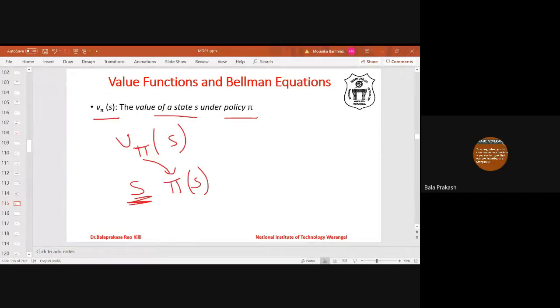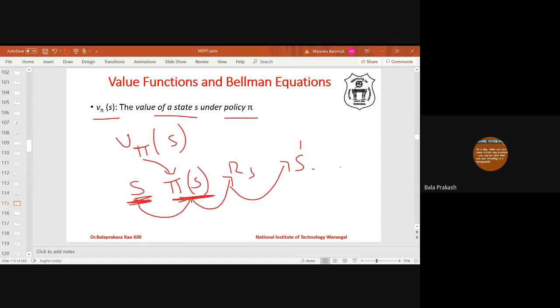Whatever policy suggests, that action will be performed. So if the system is in state S, and if the policy suggests an action pi of S, then the system will perform this action pi of S. Then it will get some reward R of S. Then it will move to some new state S dash, and so on. So this is the definition of V pi of S.